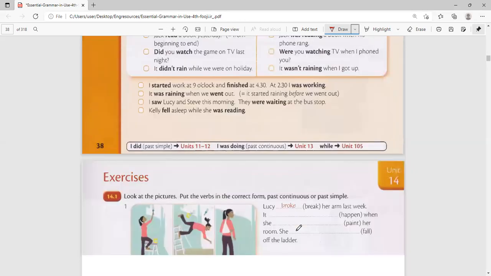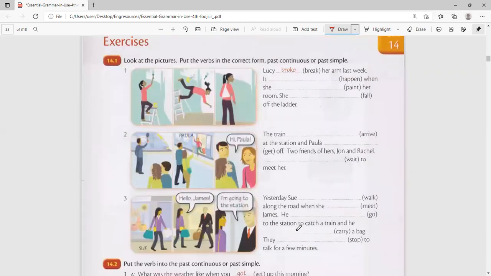So that is all. I want us to look at exercise 14.1 now. I hope you're all there now. Have a look at 14.1. Look at the pictures. Put the verbs in the correct form, past continuous or past simple.